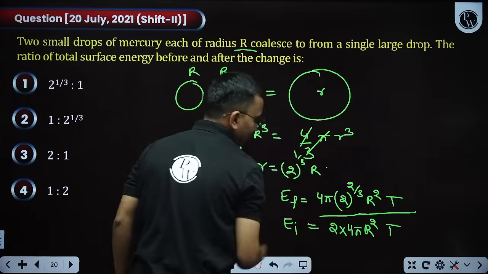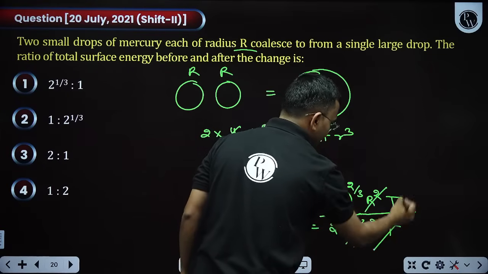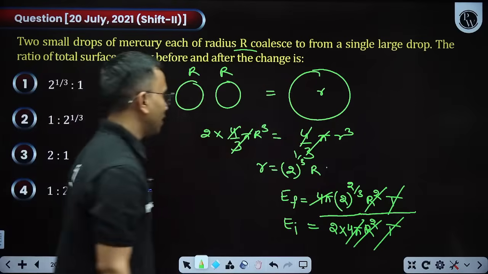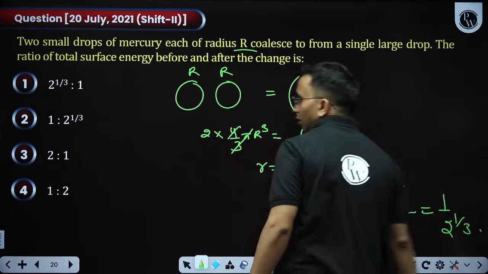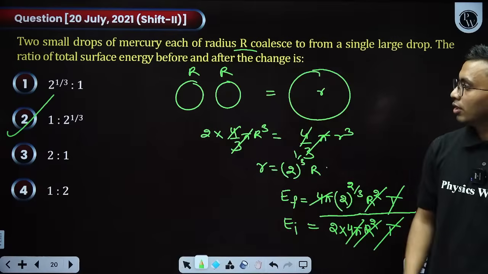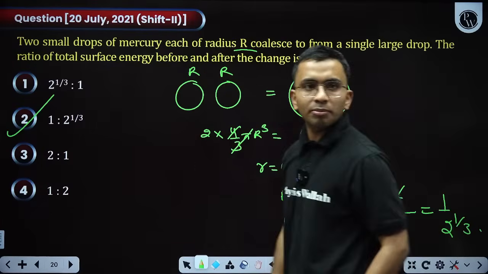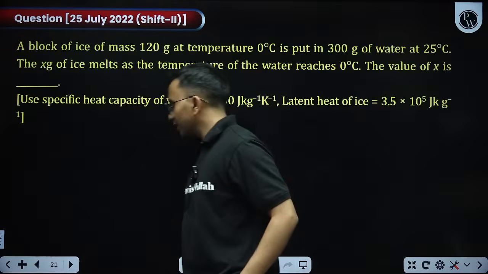Divide these two things. 4 pi is constant, r square and T cancel. So this is 1 by 2 to the power 1 by 3, that is, 1 is to 2 to the power 1 by 3. The second option is coming here. So here we got the second as the correct answer.